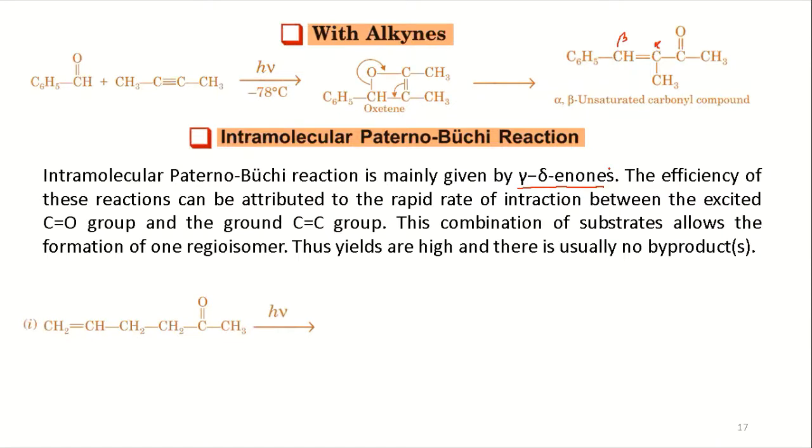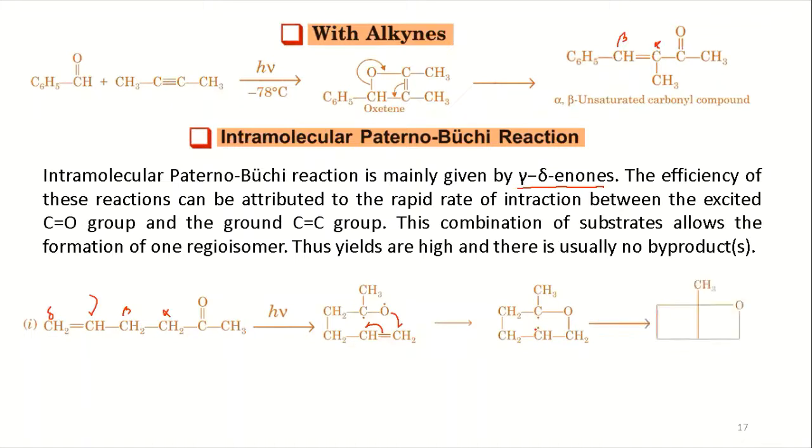Okay. Now here you have the example, you have alpha, beta, gamma, delta. So you have gamma delta unsaturated carbonyl. So it will undergo the Paternò–Büchi reaction. You have the excitation, the biradical formation, and now the ring formation. So it will make this one. You have a radical here. Now it will generate these two radicals, and finally you will have this as your product.